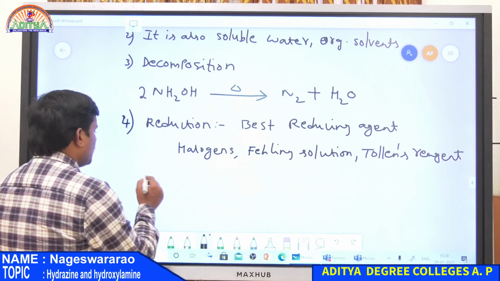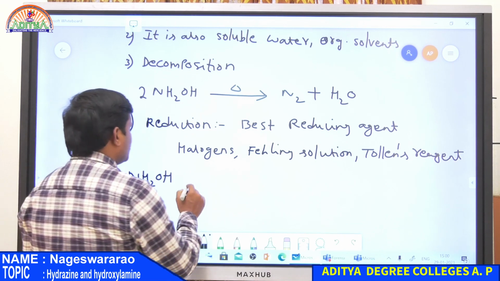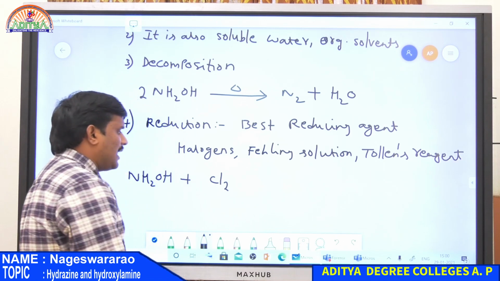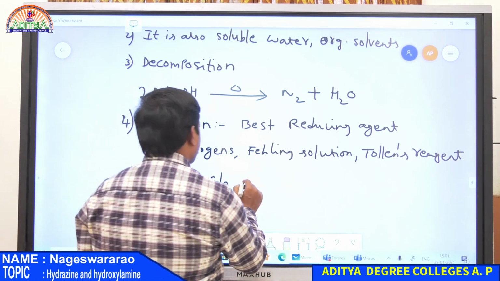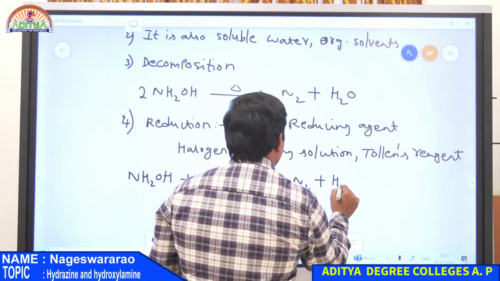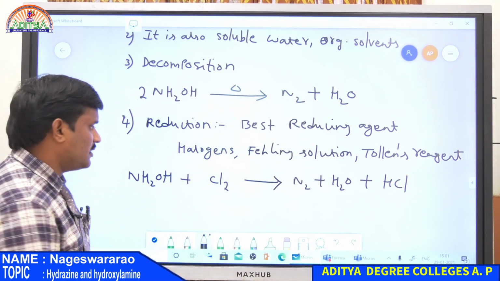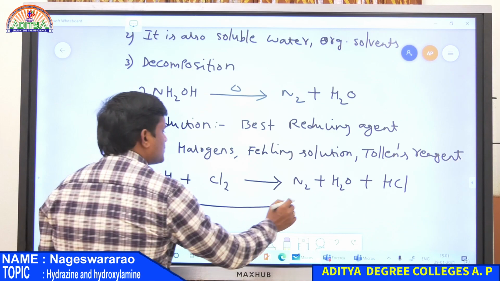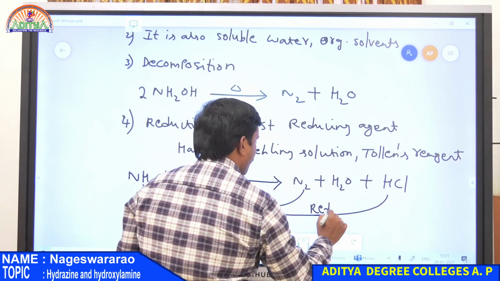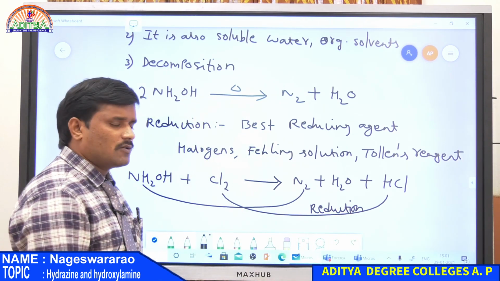So for example, whenever hydroxylamine NH2OH is reacted with halogen, that is Cl2, it is simply converted into N2 plus H2O along with HCl. Therefore here nitrogen undergoes oxidation and Cl2 undergoes reduction.